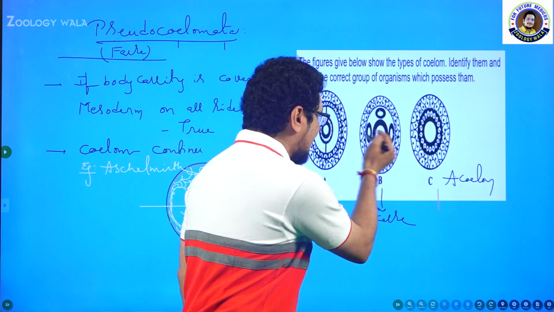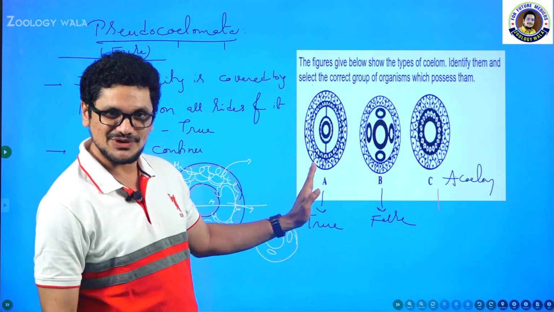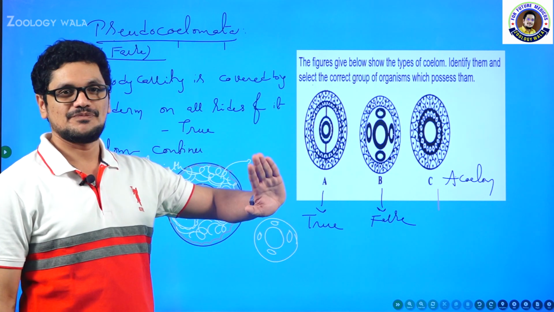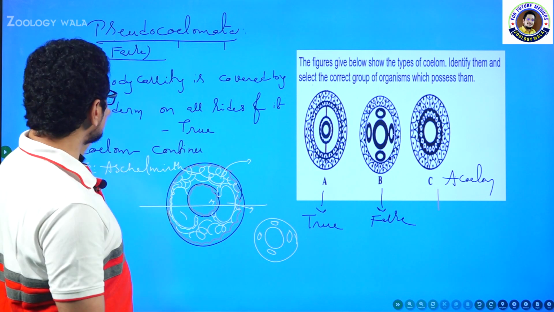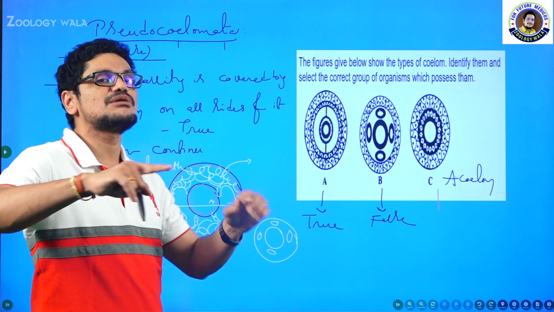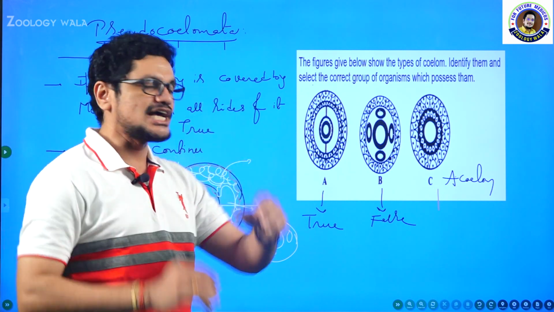Let me explain the last one, the last one in this image. This is the true coelom. Wow, what a great coelom. Why is this called true coelom? Because here the body cavity is covered by mesoderm both on the outer side as well as the inner side.